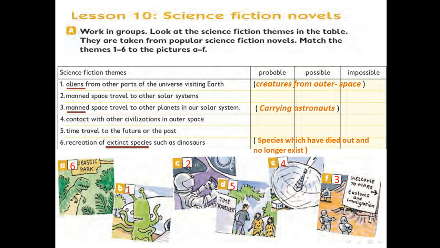That's it. So lesson 10, science fiction novels. After we match the science fiction themes with their pictures, we have the meaning of these 3 words. You should know these words. It might come as matching or true and false. Be careful with these words. Then we have exercise: do exercise A and B on workbook page 36.